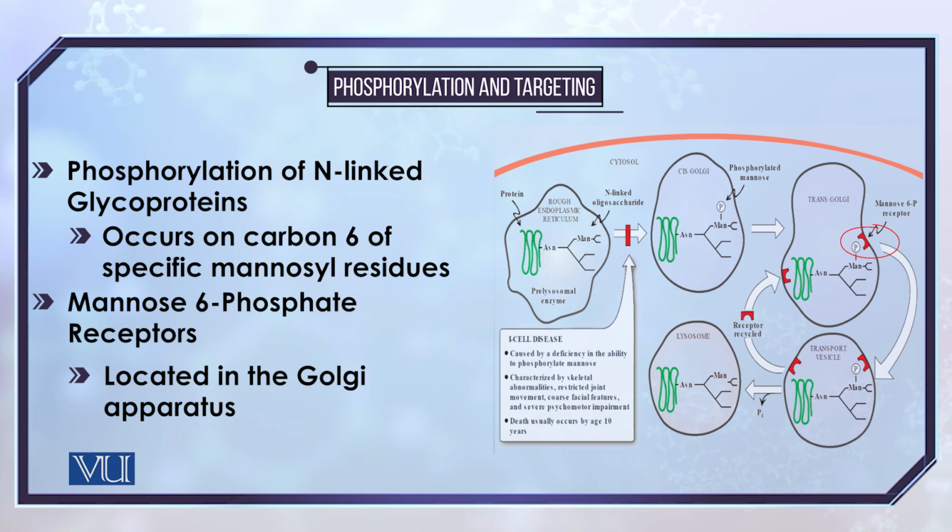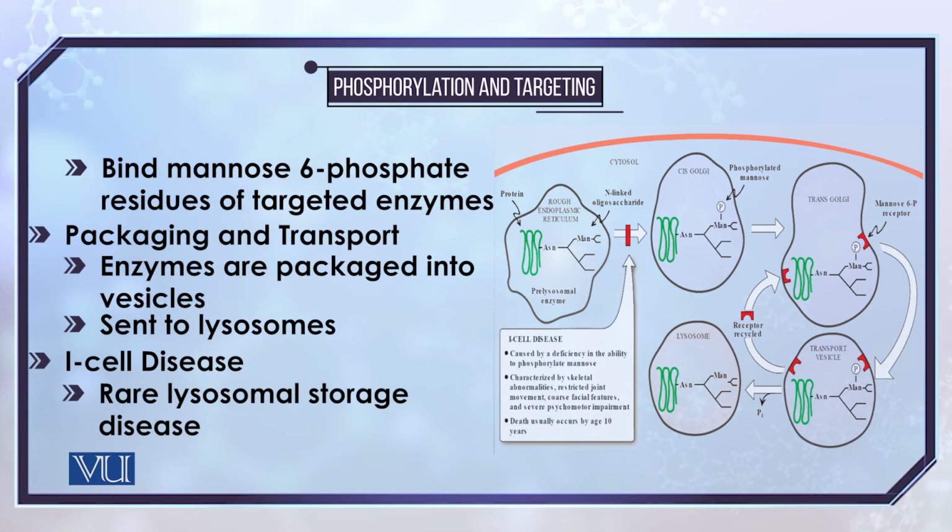For instance, there are certain lysosomal enzymes which, because of this phosphorylation, can be correctly guided towards the lysosome, where they perform their function, which is most of the time the degradation of other compounds. So in that sense, phosphorylation is very important.